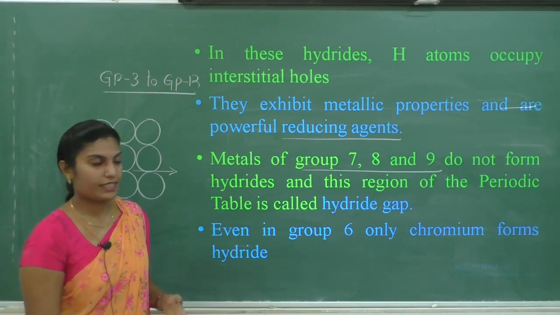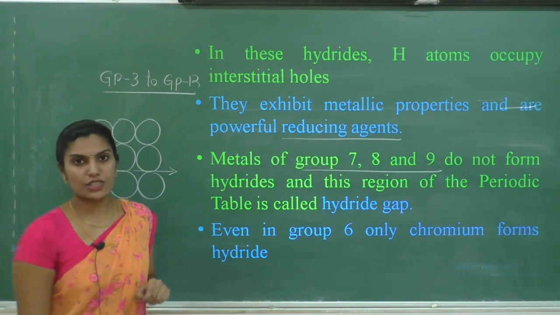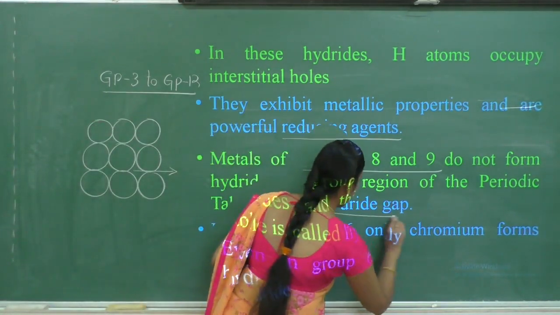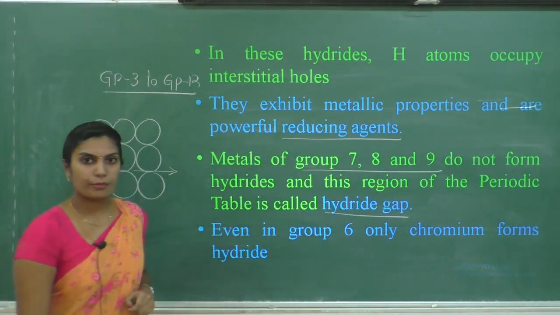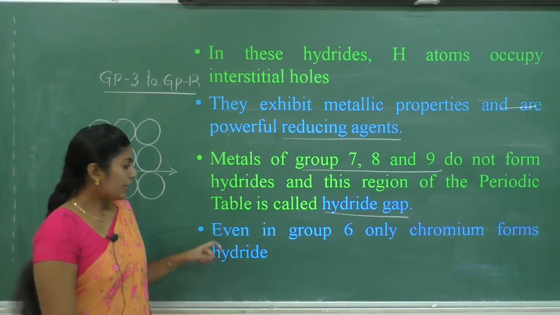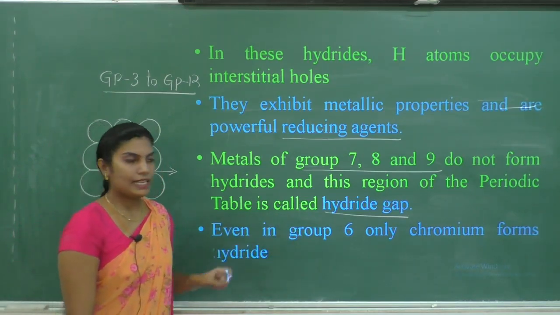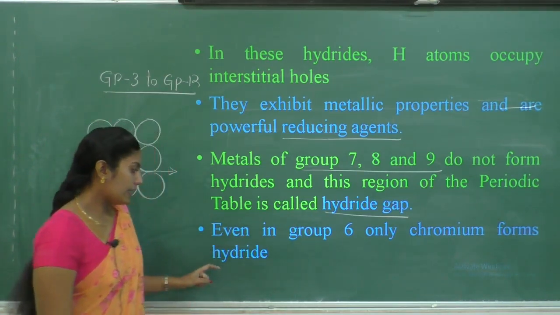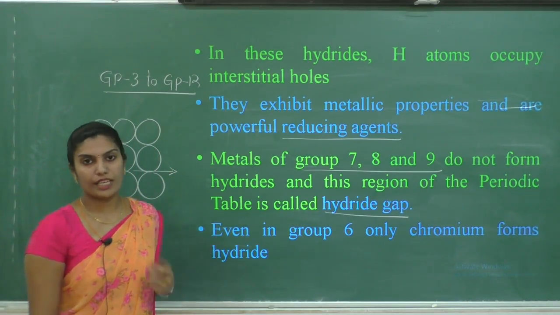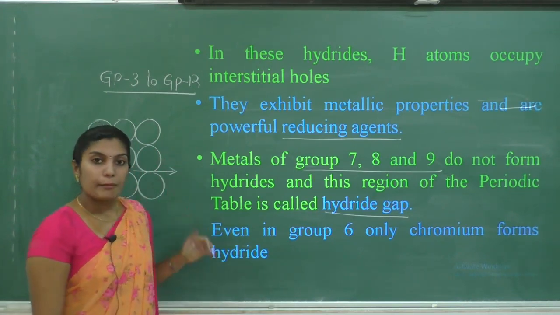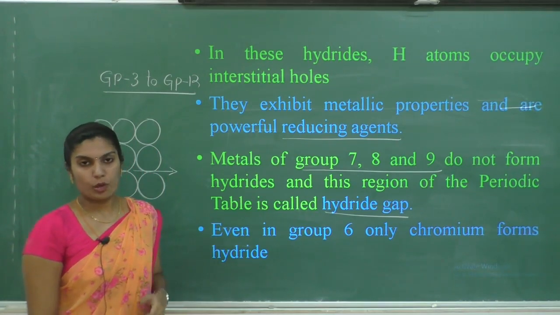Therefore, that region in the periodic table is called the hydride gap. Even among group 6 elements, only chromium will react with hydrogen to form chromium hydride. This is about the metallic hydrides and their properties.